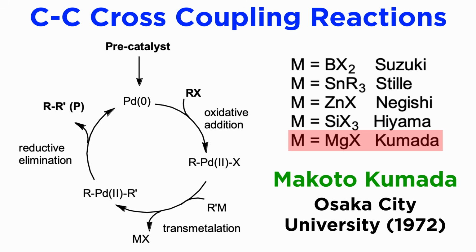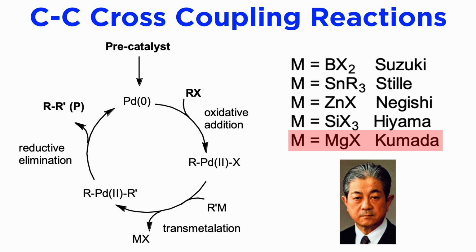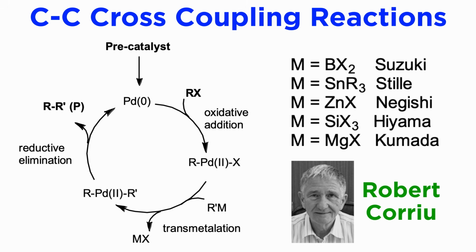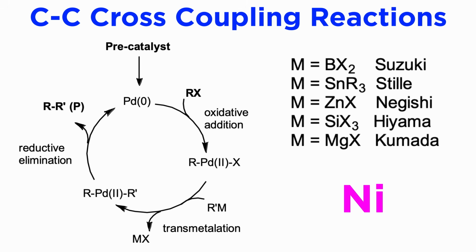Kumada was a real pioneer in cross-coupling chemistry, having disclosed the first example of modern cross-coupling at the same time as French chemist Robert Corriu. The first embodiment of the reaction used nickel catalysts, which are still used today, but it can also be carried out with the more common palladium catalysts.